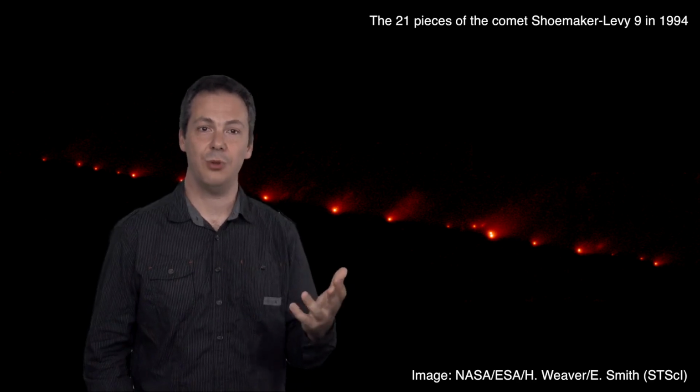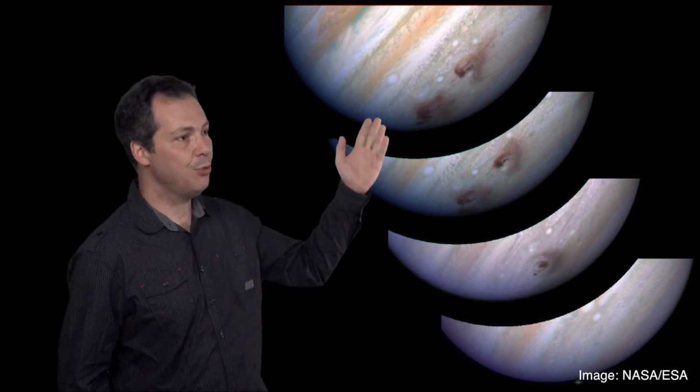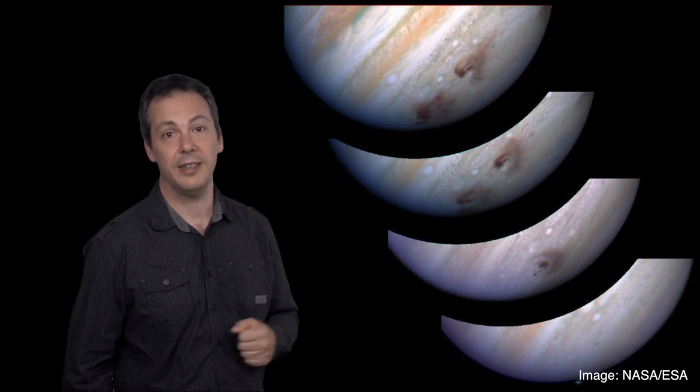3 months later, these debris came back to Jupiter and eventually crashed on the surface. On 16 July 1994, several impacts were visible on the planet's surface for several days. Some impact marks even reached the size of the Earth.